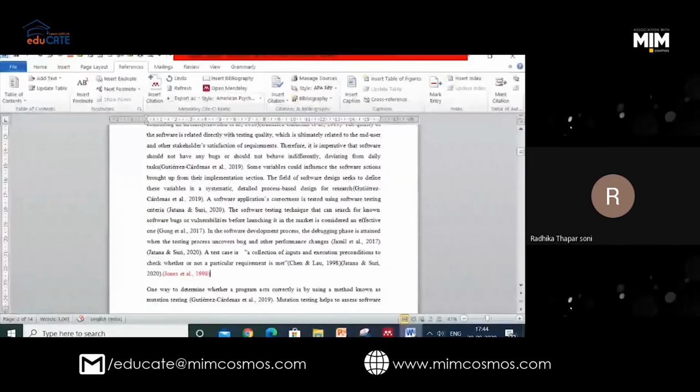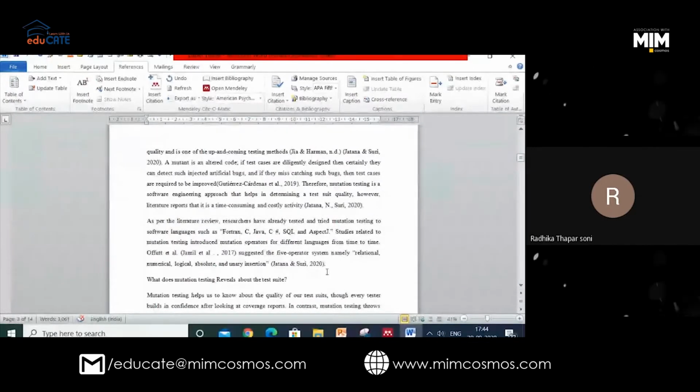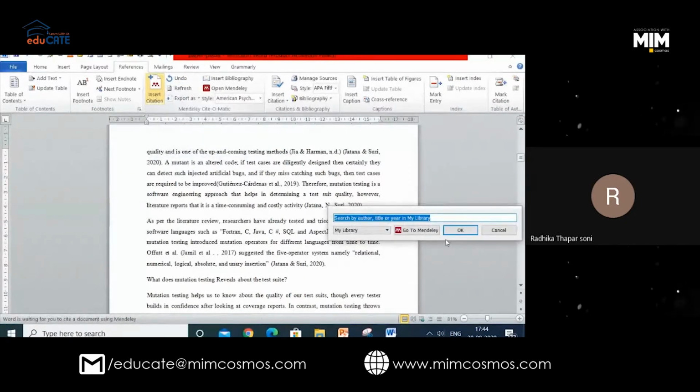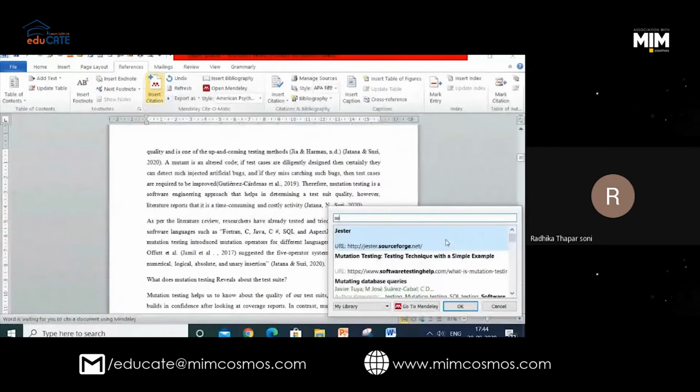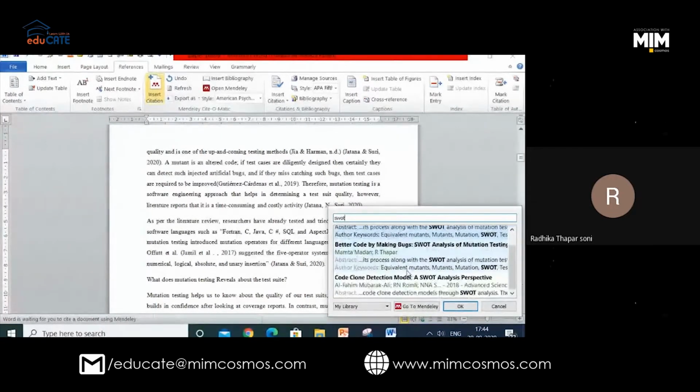I will go to my Word, and wherever I want to cite, for example here, I will insert citation and write the name of that paper. The paper was this, if you remember, code clone detection model.